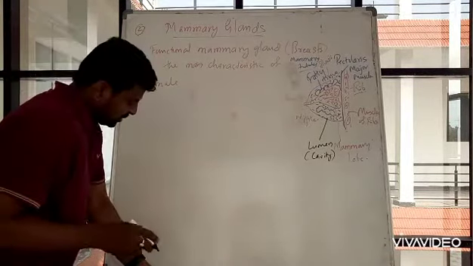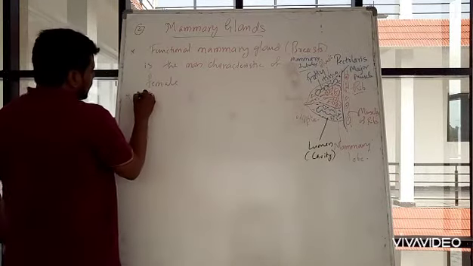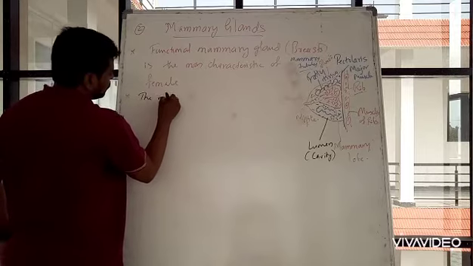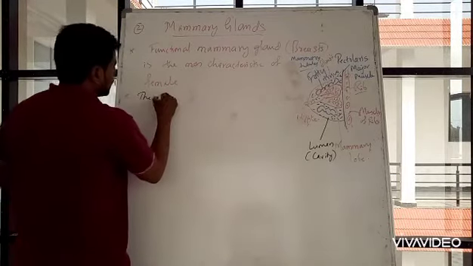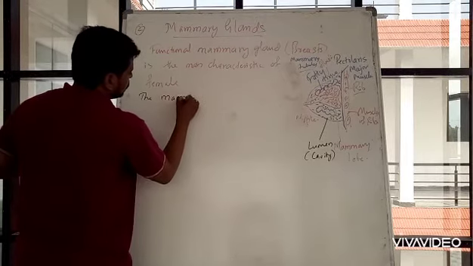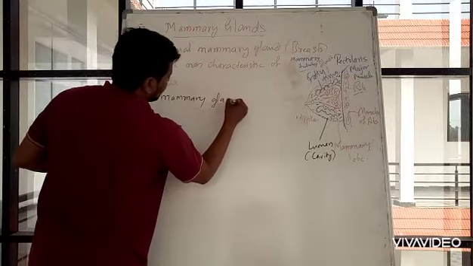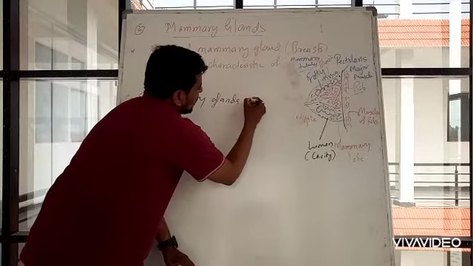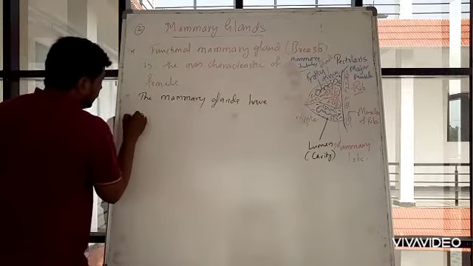The mammary glands have two kinds of tissues.